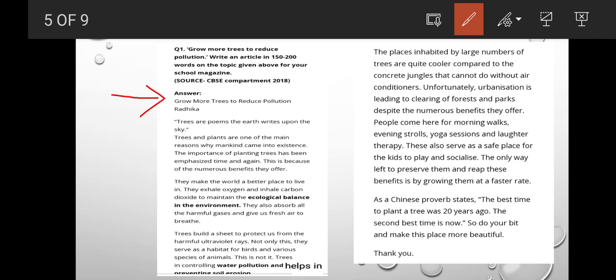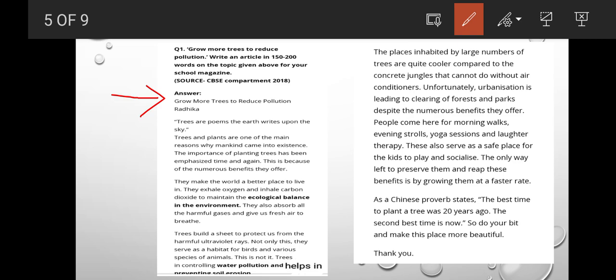Because they give us a lot of benefits. Not only do they give us oxygen and fruits, they give us wood to burn, wood to make houses, shelter, and shade. Very important, right? I have told you this in your classes 9th and 10th.